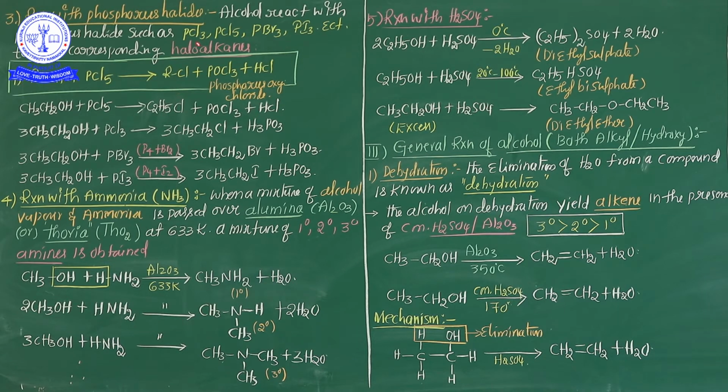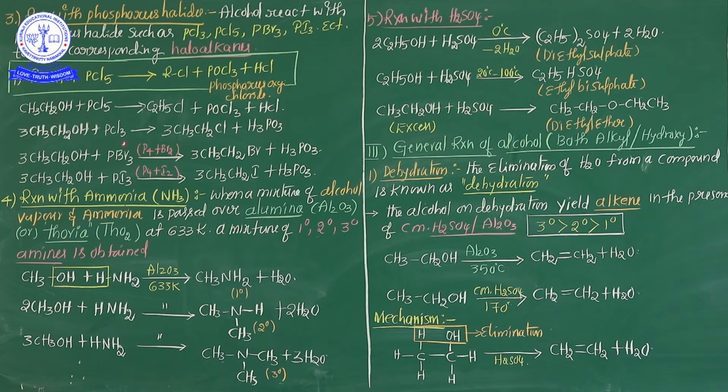I already mentioned different kinds of phosphorus halides. The PCl5 equation is completed; now one more example, PCl3. Listen very carefully: in the above equation PCl5 has a maximum of 5 chlorine atoms, so 1 mole of alcohol is enough.